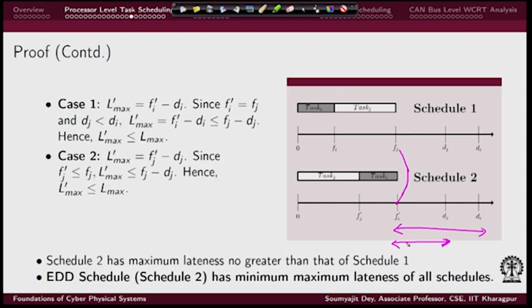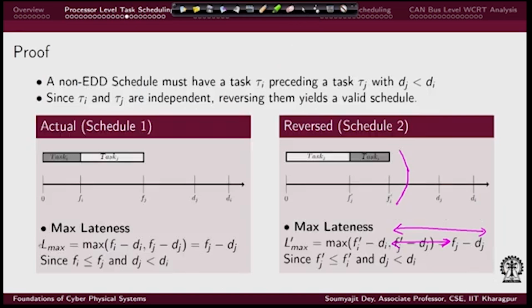So, this is a smaller magnitude. If this is fj minus dj, and this is a smaller magnitude but negative, then a negative smaller magnitude is going to be larger than this one. In that way, in this case I have this, and if you observe what fj minus dj is, if you turn over to my previous slide, that exactly is L max.